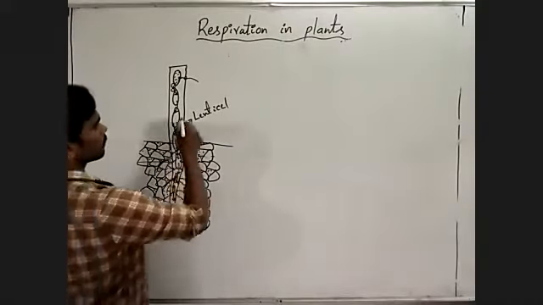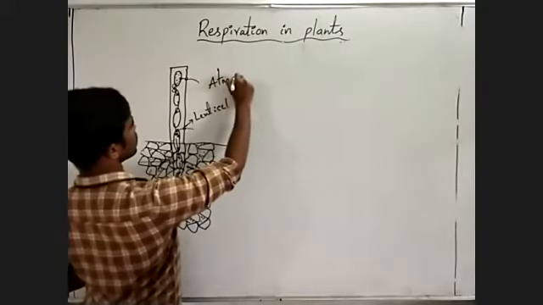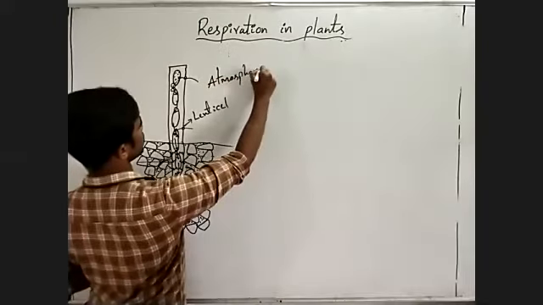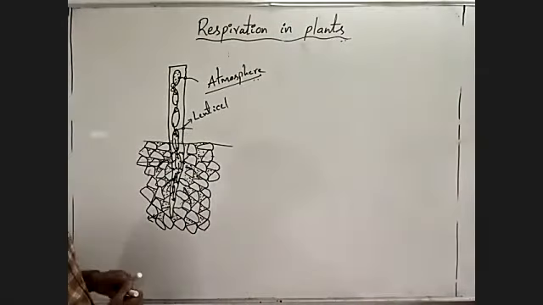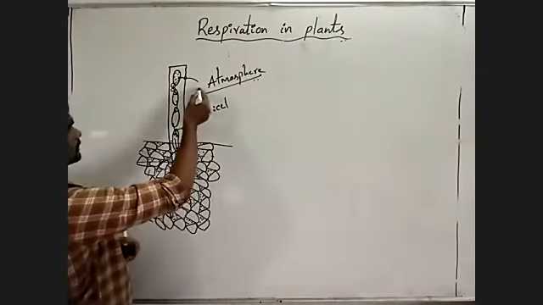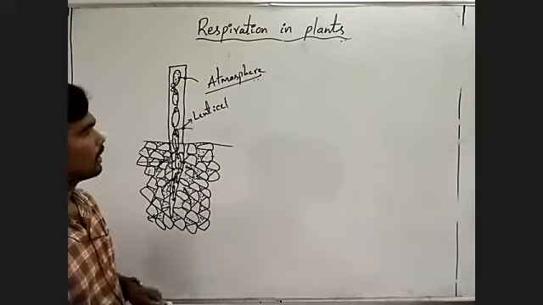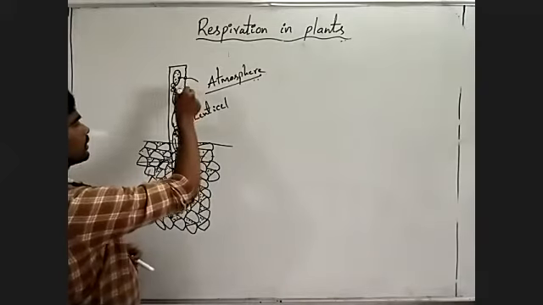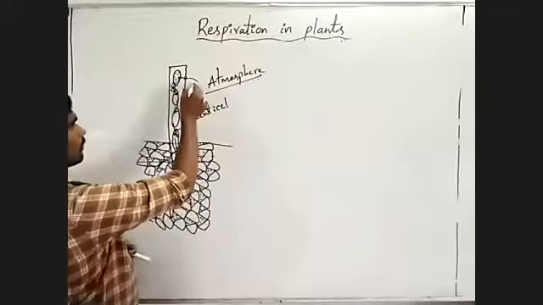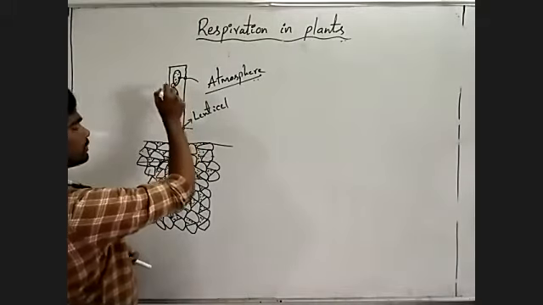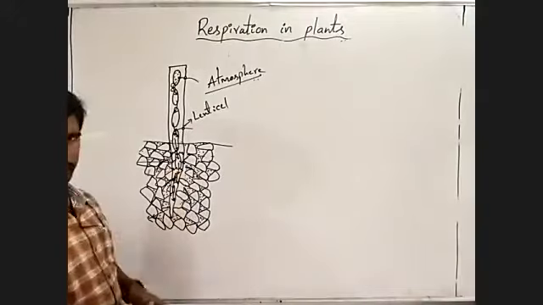Like this, from the atmosphere above the ground, oxygen is taken by the roots. How? Oxygen is first taken by the stem, then supplied to the root system.